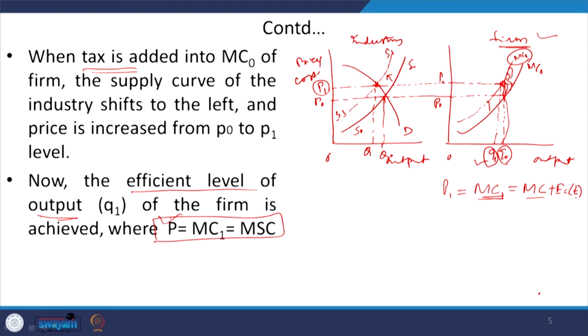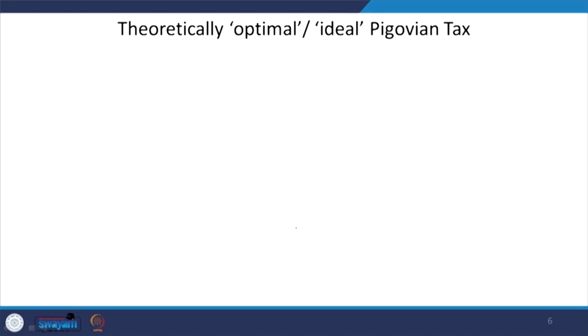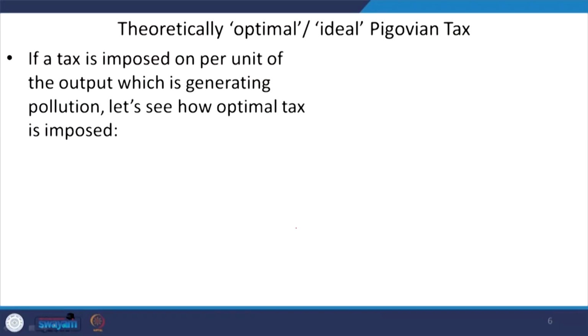So, now you can say the price is equivalent to the new marginal cost, that is equivalent to the marginal social cost, right. So, now we can theoretically understand what is the ideal Pigouvian tax, which is also known as the optimal Pigouvian tax. So, now you can remember